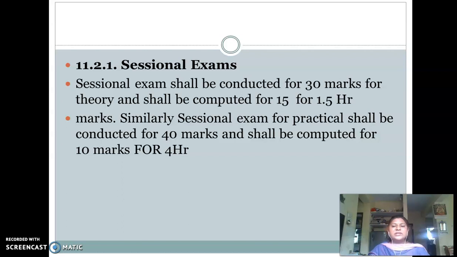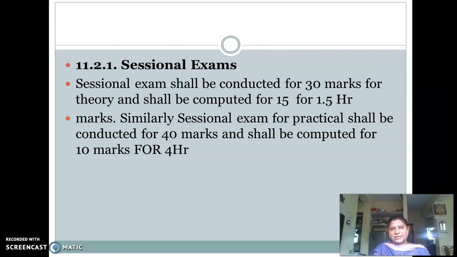The time given is 1.5 hours. Similarly, the sessional examination for the practical will be conducted for 40 marks and computed for 10 marks, and the time allotted is 4 hours. So this is about the teaching and evaluation schemes.